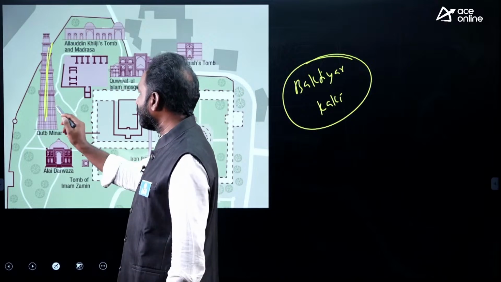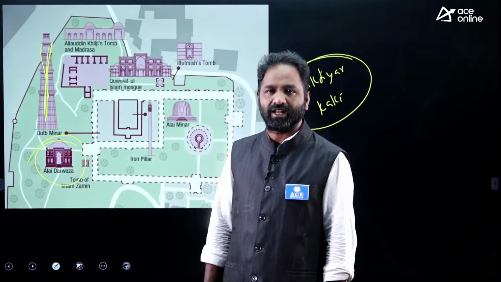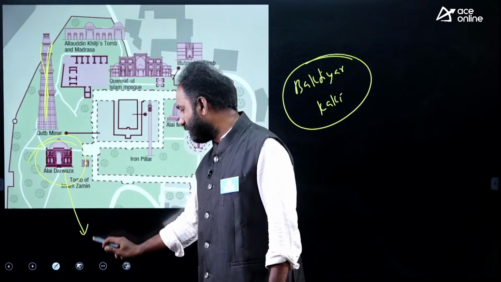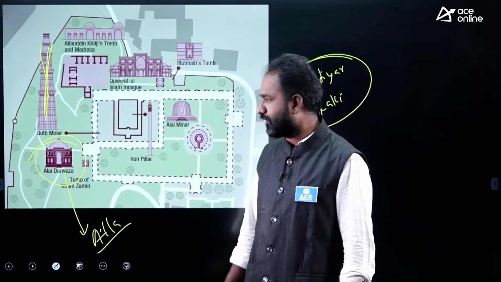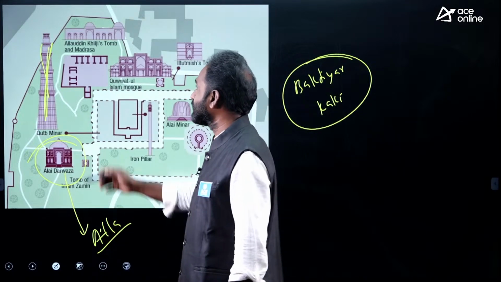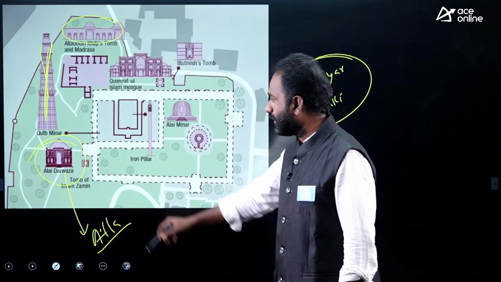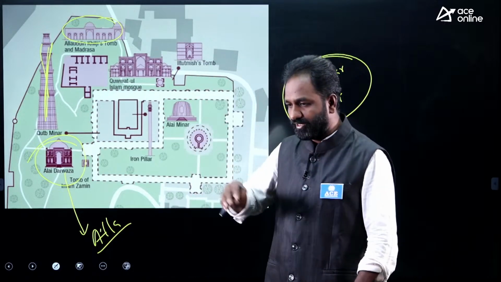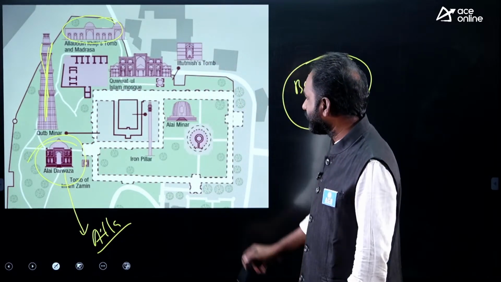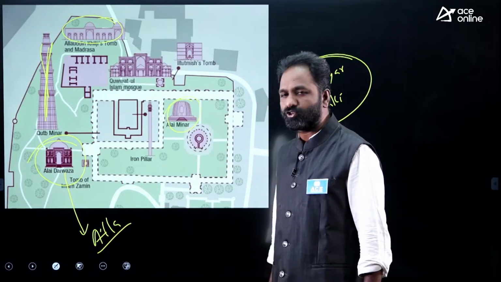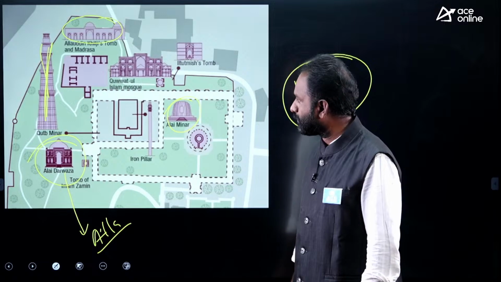Okay, and besides Qutub Minar we have the Alai Darwaza. Alai Darwaza is nothing but an entrance, which was built by Alauddin Khilji. We can say the same about Alauddin Khilji's tomb also. Like Qutub Minar, Alauddin Khilji decided to build one more minar, called Alai Minar. He started it actually but it was not completed.